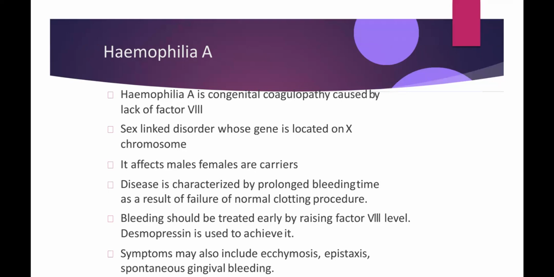Bleeding should be treated early by raising factor 8 level, and desmopressin is used to achieve it. Symptom may also include ecchymosis, epistaxis, and spontaneous gingival bleeding. Ecchymosis is the surface discoloration of the skin which is caused by the internal bleeding, and epistaxis is the bleeding from the nose.